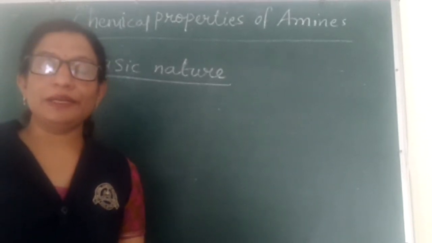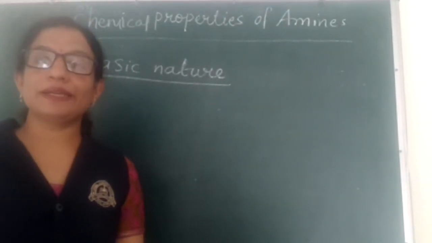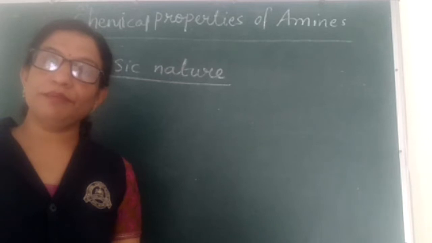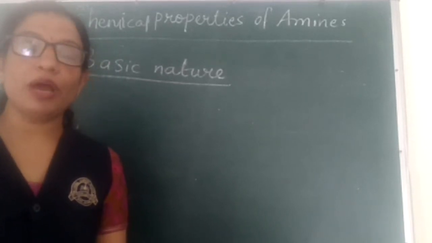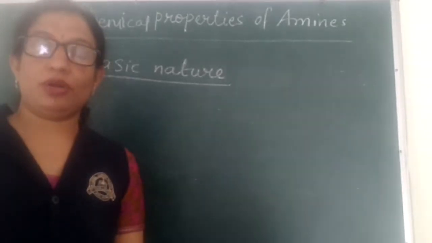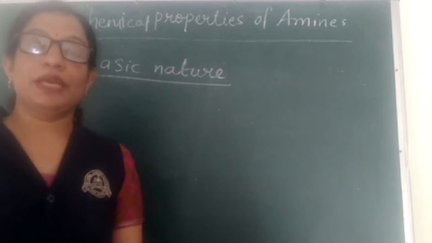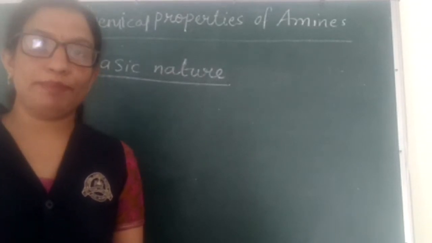Let's talk about that. We know in amines there is a nitrogen atom. The nitrogen atom has a lone pair of electrons, and therefore amines, due to the presence of a lone pair on the nitrogen atom, are capable of donating this electron pair.